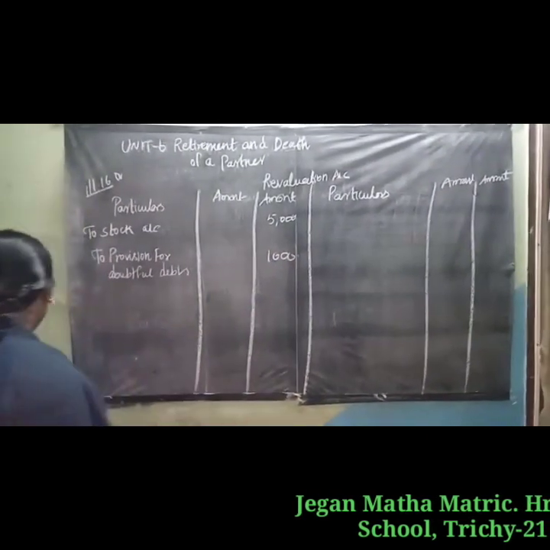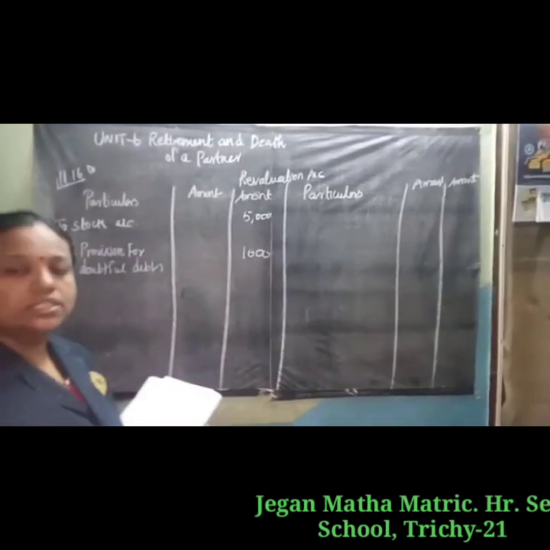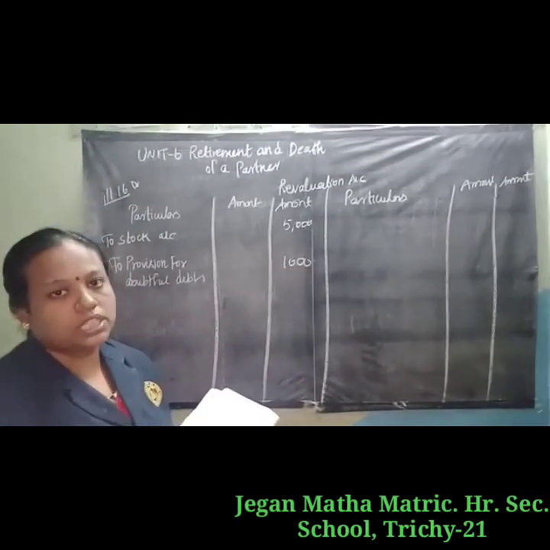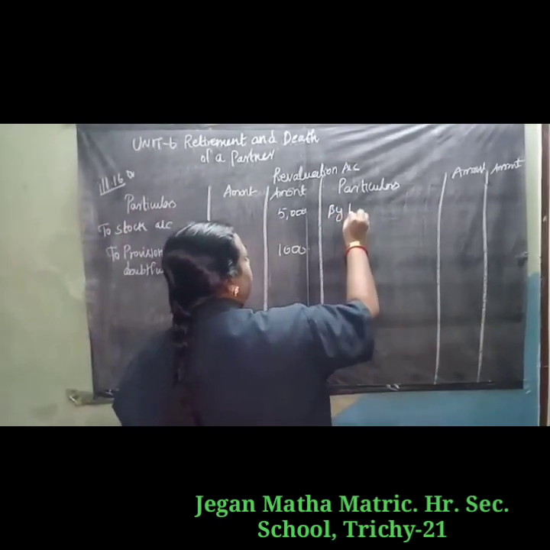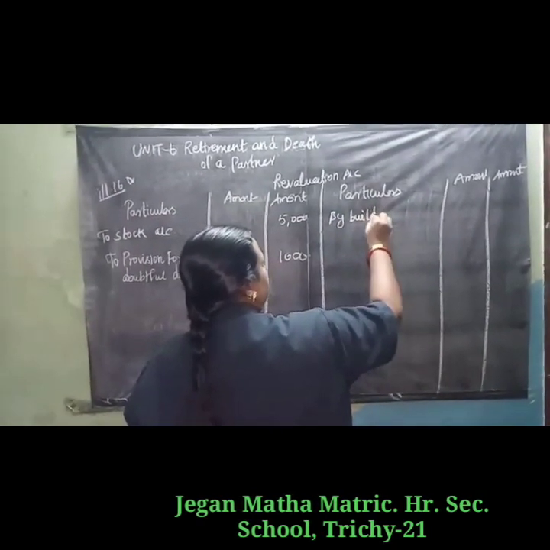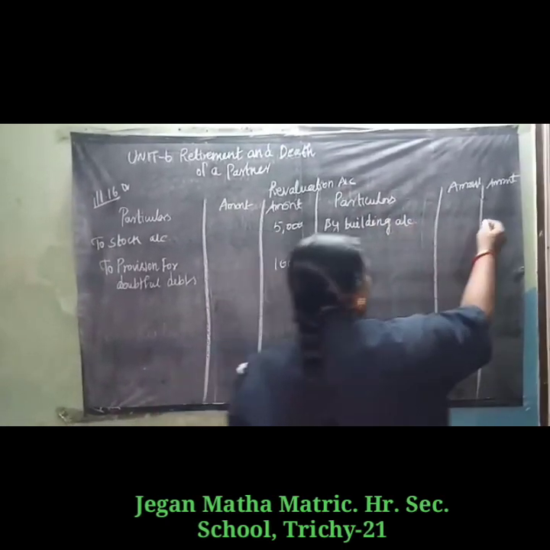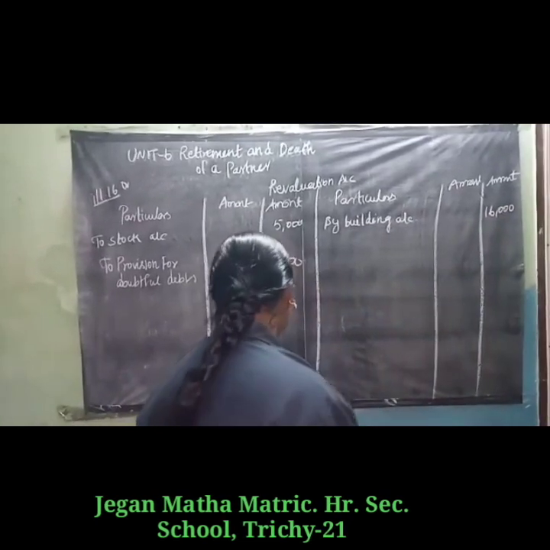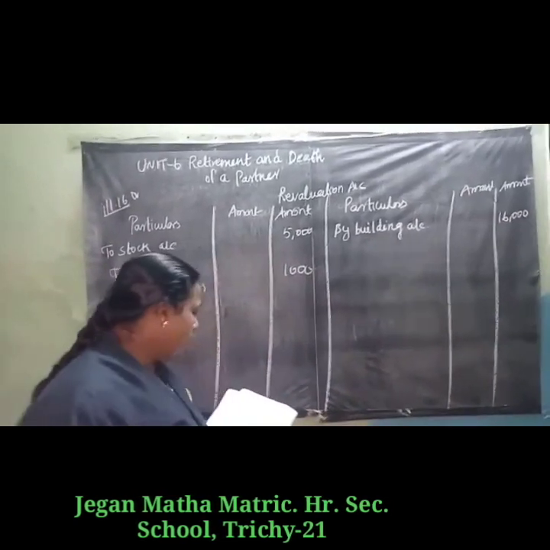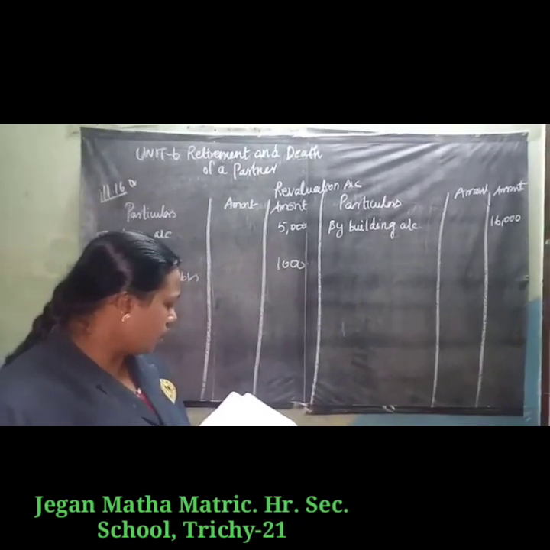Then building to be appreciated by 16,000. Building is an asset, so the asset value increases, which means revaluation profit. So we write on the credit side: By building account 16,000. Next, the final amount due to Mani is not paid immediately, so this will come to the capital account.